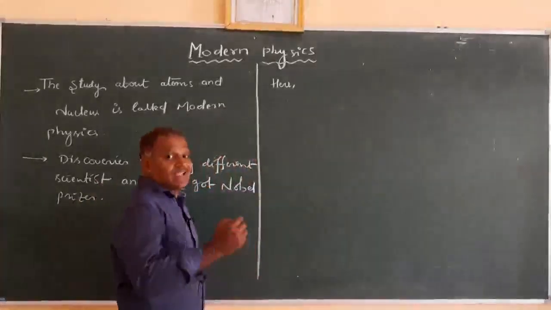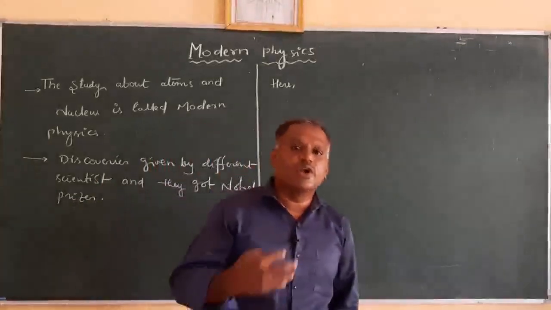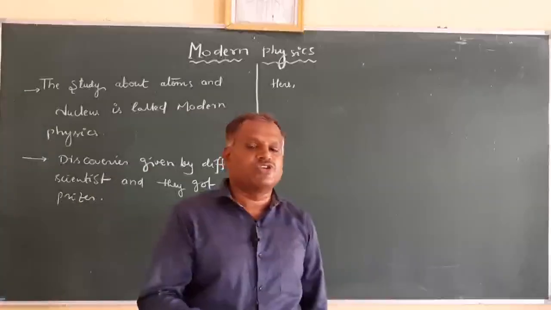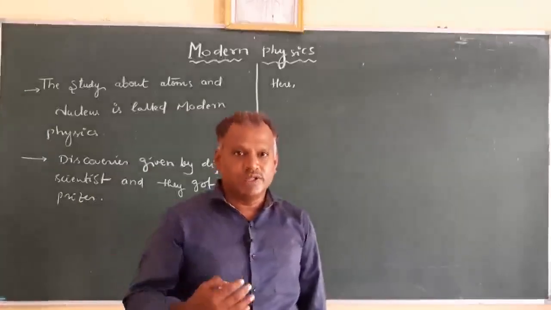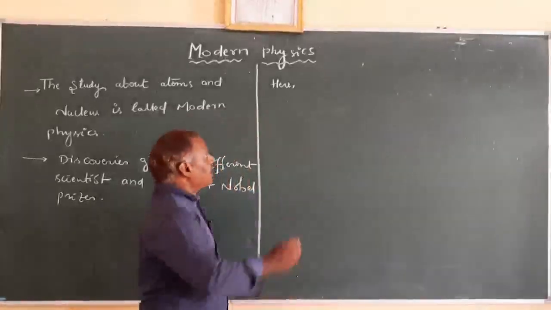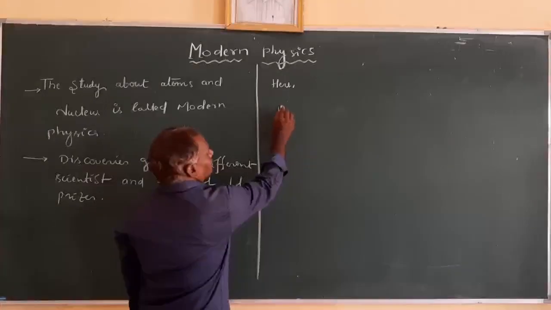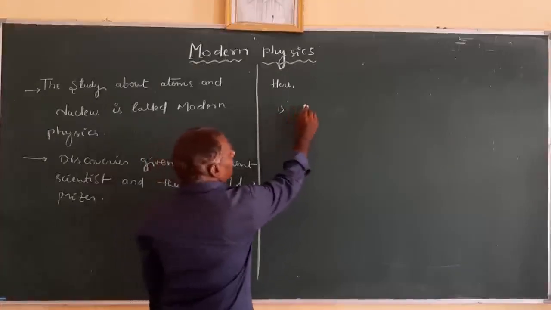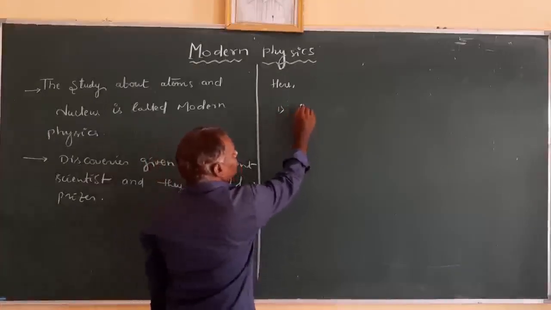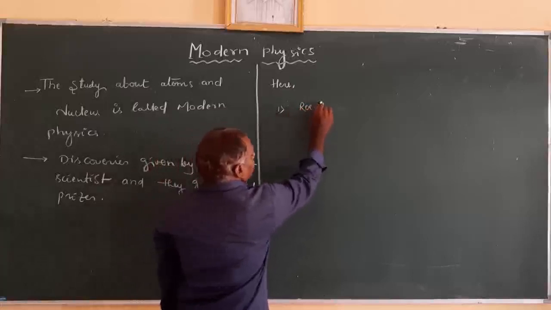Now I can give the list of scientists who contributed their information to society regarding the inventions. The first person, his name is Röntgen,